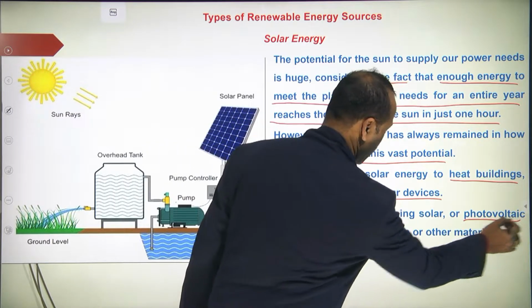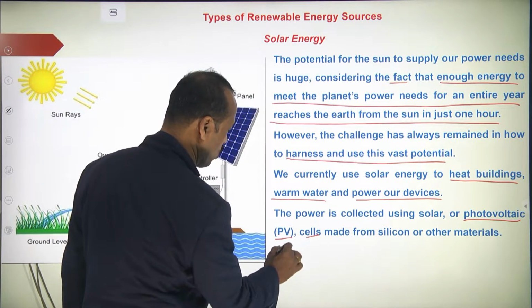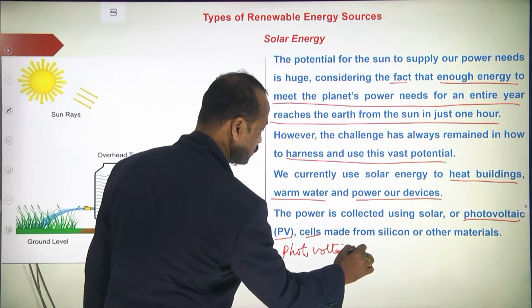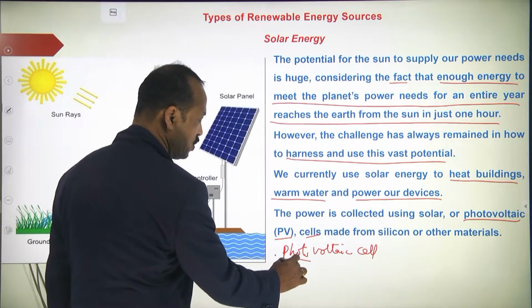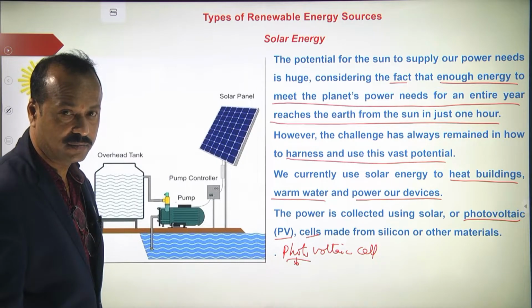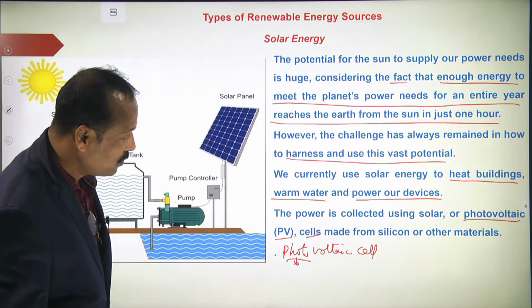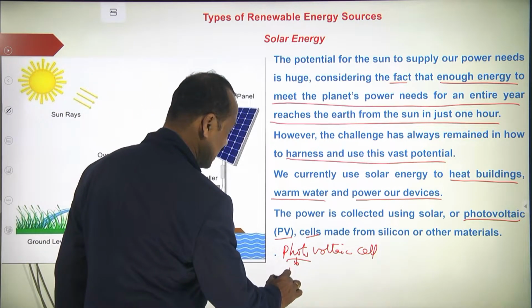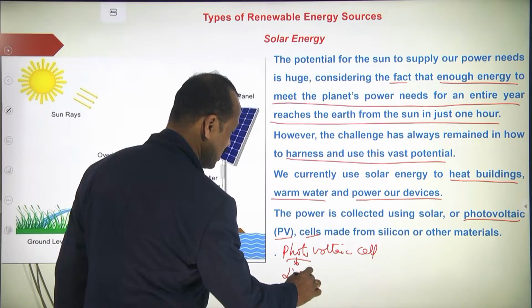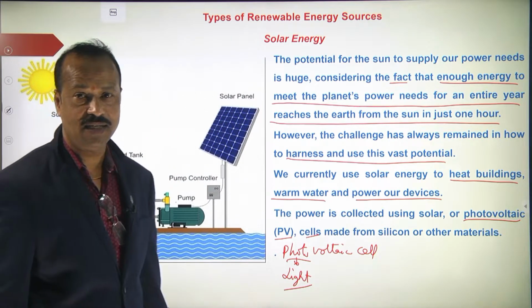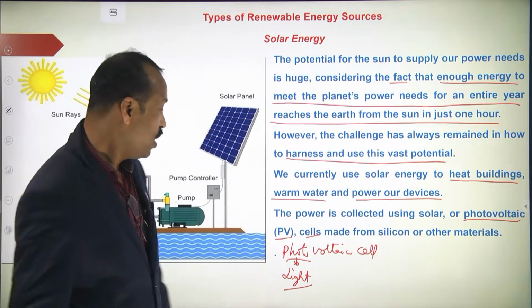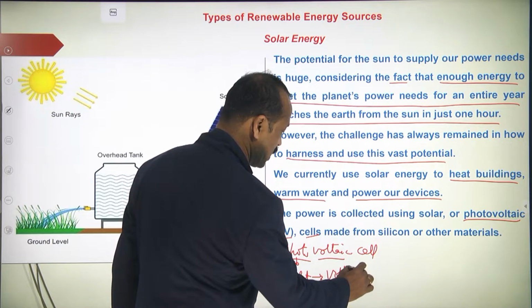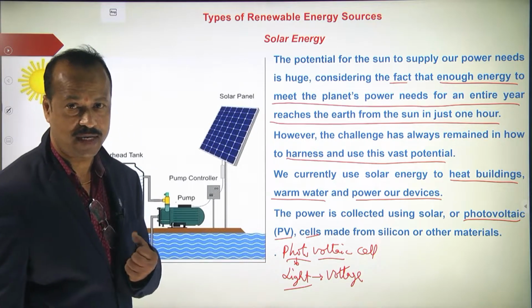So here see, photovoltaic cell, PV, very important. What is the meaning? Photo means what? Light. In science the meaning of photo is light. Voltaic means what? Voltage. You know voltage? Voltage means what you can take from the cell: energy, power, electrical energy.